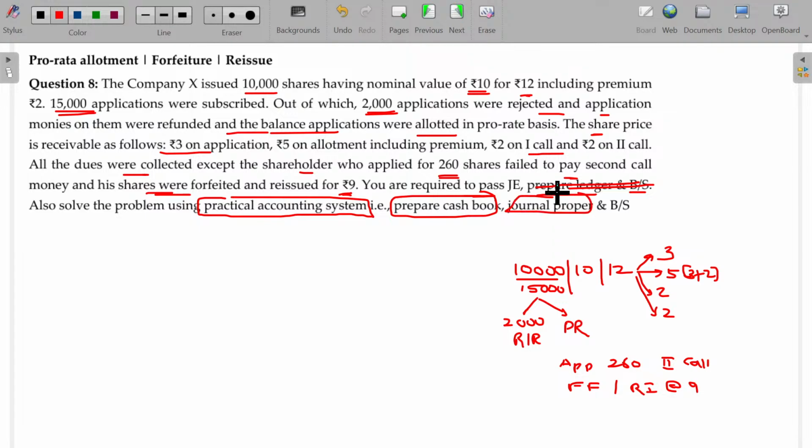Because this question was asked once in CMA Inter, asking for solving this illustration under practical system by opening the cash book and the journal proper. Most of the students pass the journal entry only, totally disqualified. So you have to be double cautious whether you have to pass the journal entry or subsidiary books. Anyhow, I am going to solve this illustration under the normal journal entry model. In subsequent illustration, I will guide you how to prepare the cash book directly, that you may already know. Go and see the solution given in Singar Academy book for your better understanding. In subsequent lecture, I will focus on that, because in this illustration, my focus is to make you understand the forfeiture logic. Yes, come on, pass journal entry here.